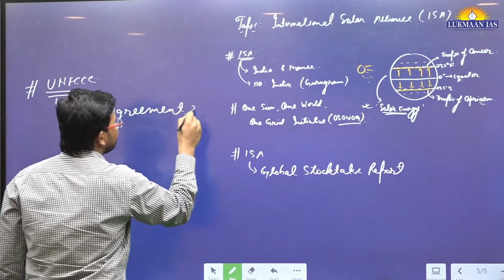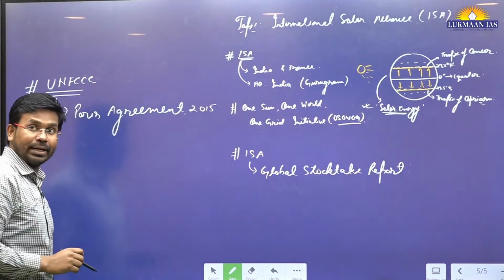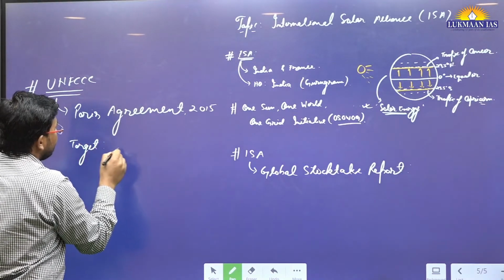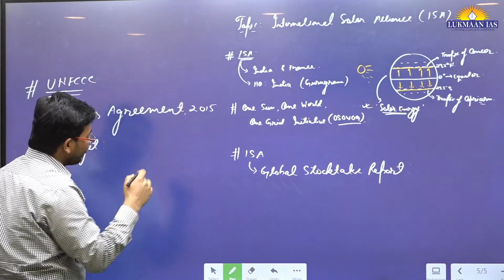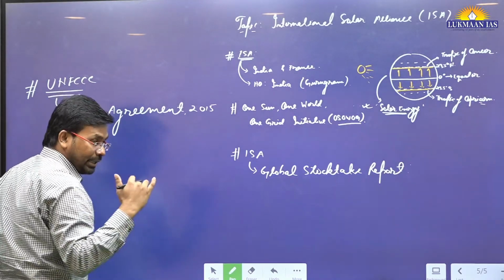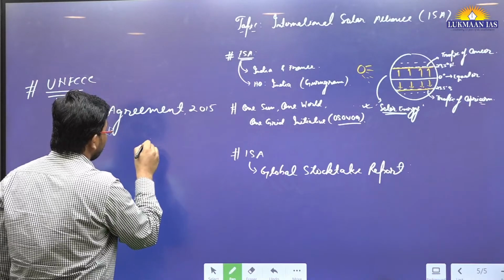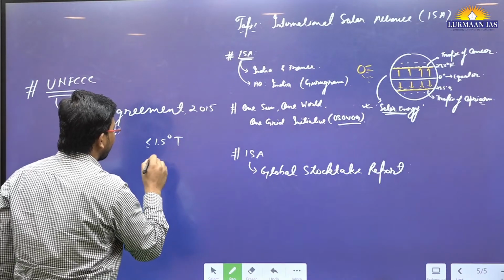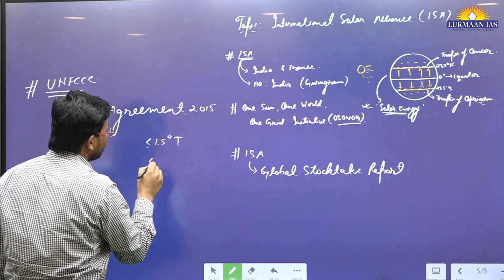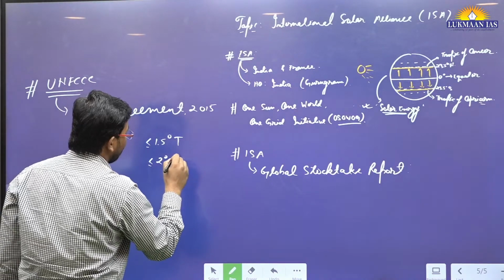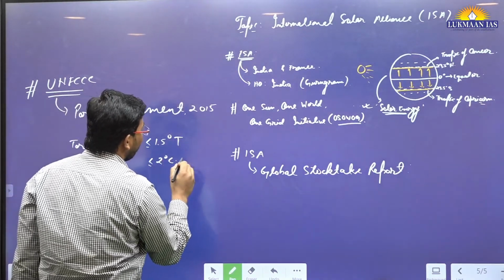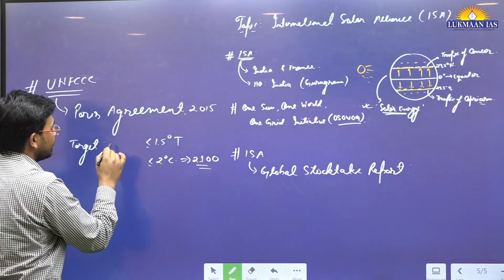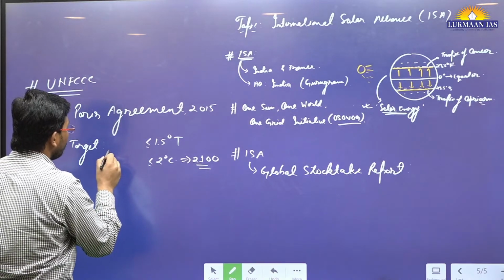This Paris Agreement was signed in 2015 by different countries, and these countries have taken a target to control global warming at a level of 1.5 degrees centigrade temperature rise above pre-industrial level, or at most less than 2 degrees centigrade rise in temperature by the year 2100. So these are the targets related to global warming.